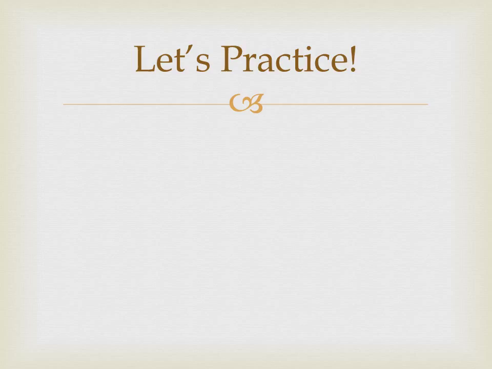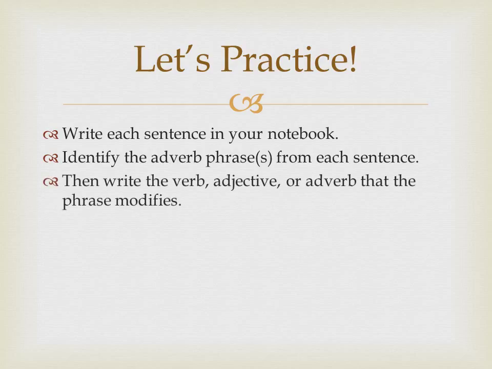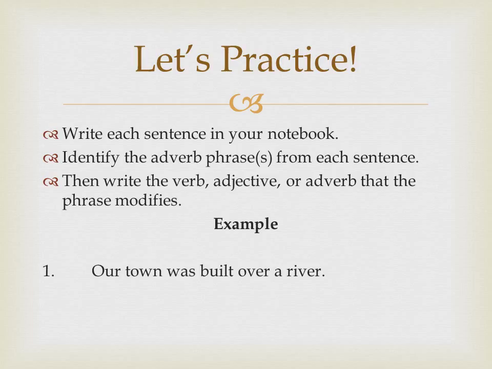Let's practice what we've learned. Here are the instructions. Write each sentence in your notebook. Identify the adverb phrase or phrases from each sentence. Then write the verb, adjective, or adverb that the phrase modifies. For example, if the sentence is, our town was built over a river, you would identify over a river as the adverb phrase, modifying the verb was built.